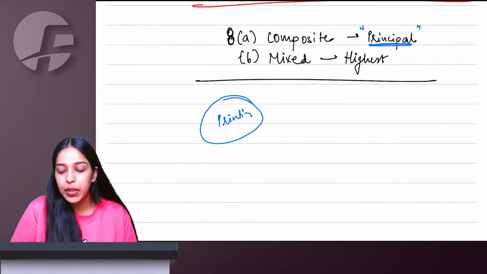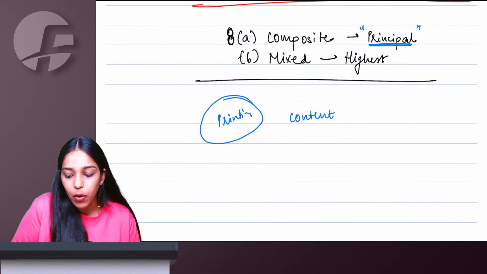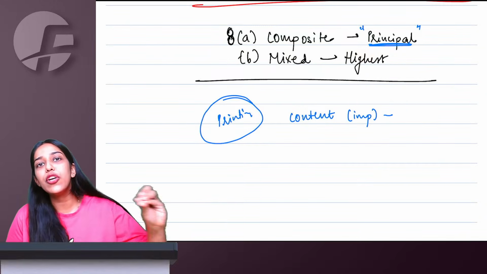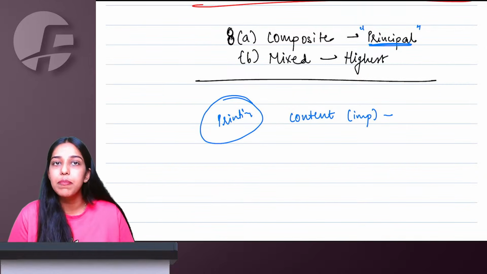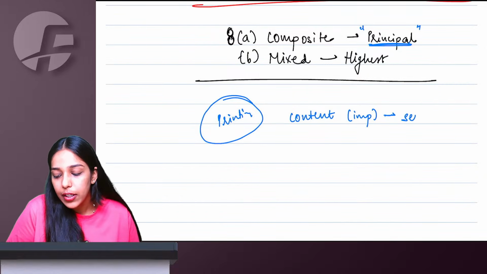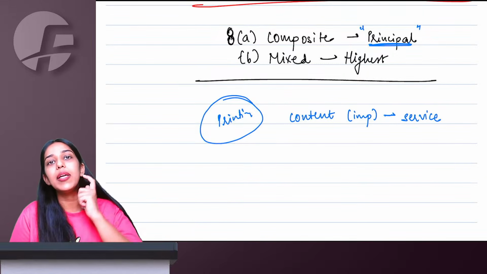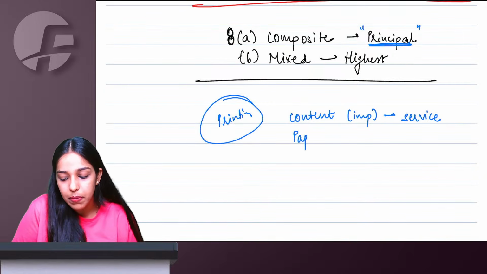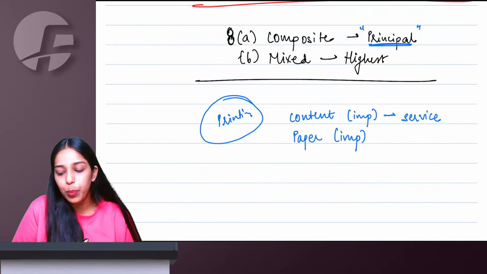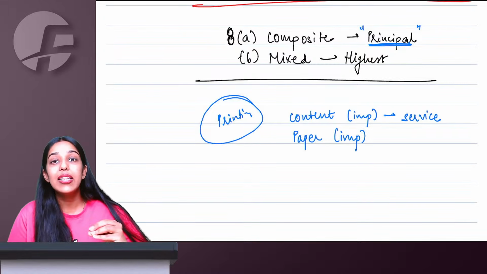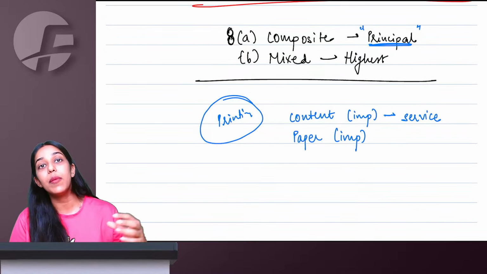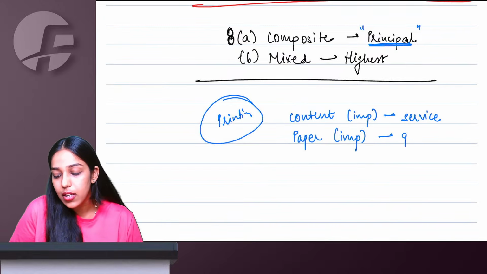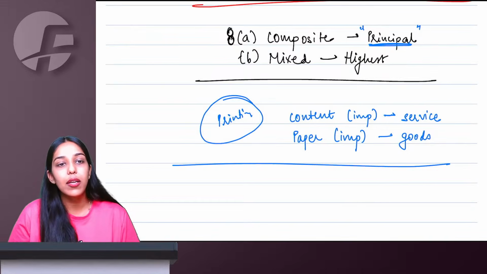Now we say in printing, if the content is important, let us say I am getting annual reports or books printed, in which the quality of paper is not important but content is important, in that case, we will say you consider it as printing service and make everything taxable at the rate of service. However, if paper quality is important, let us say I get a logo printed on tissue paper envelopes, in that case, the quality of tissue papers or envelopes will be more important compared to what the content is printed on it. In that case, you consider it as supply of goods.